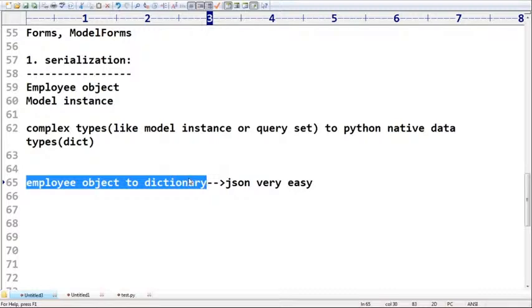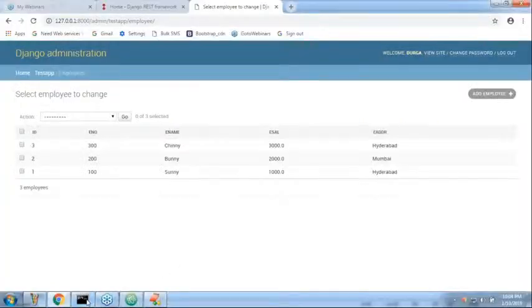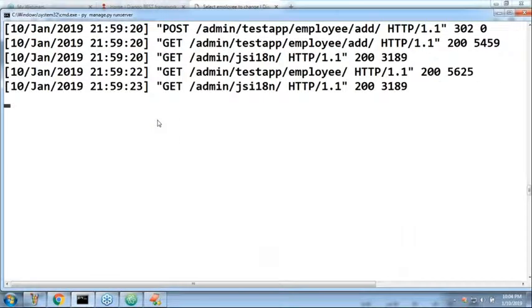Friends, everyone can understand the meaning of serialization, right? The process of converting a model instance or query set to Python native data types is called serialization. Okay, well, sir, how can you confirm? How can you explain serialization? How can you do that, sir? Very simple, sir. Listen very carefully about this one. I'm not going to use any views and so on. Everything I want to do from the command prompt, just until getting some basic idea.